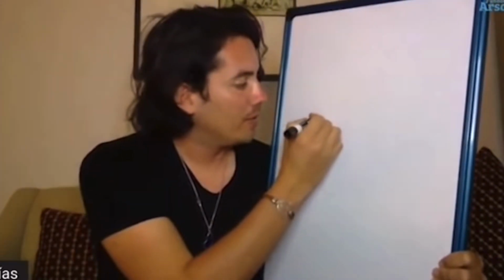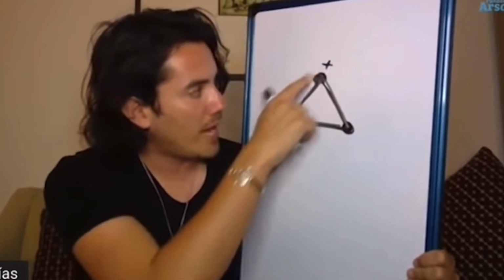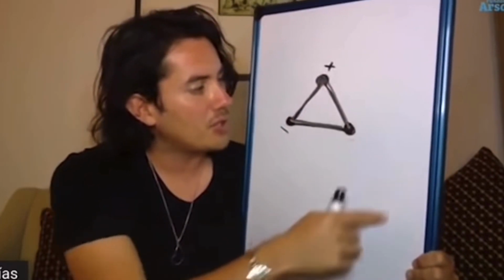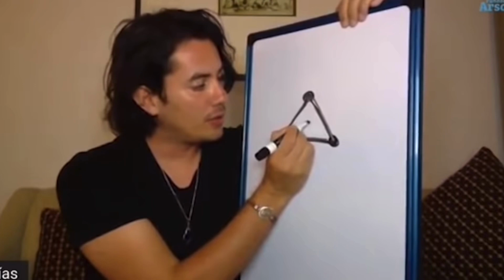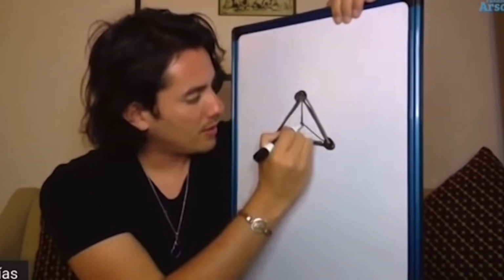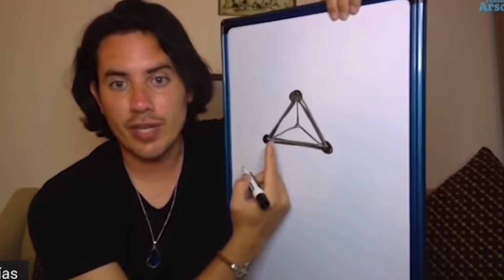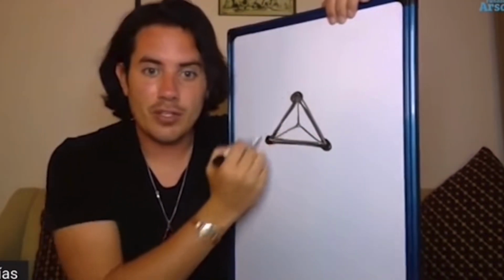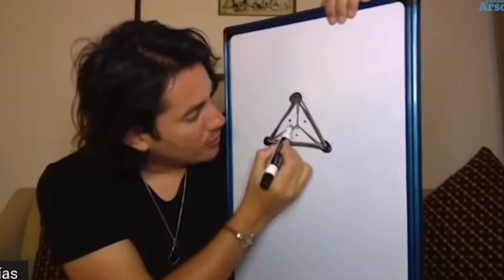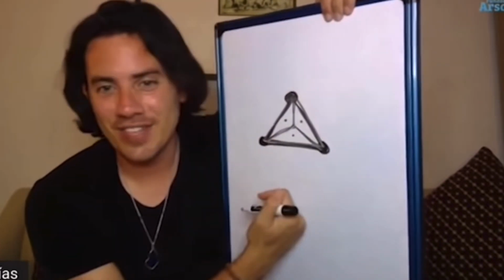Let's go back to the easiest fractal of all. In the first dimension, we have one pole, one axis in positive and negative, and we add another two to create in the second dimension the image of a triangle. So to make a fractal, let's make another vanishing point. So let's connect the axis. So now we have a tetrahedron. First dimension, the line. Second dimension, the triangle. Third dimension, the tetrahedron. So we can create new vanishing points. Okay.